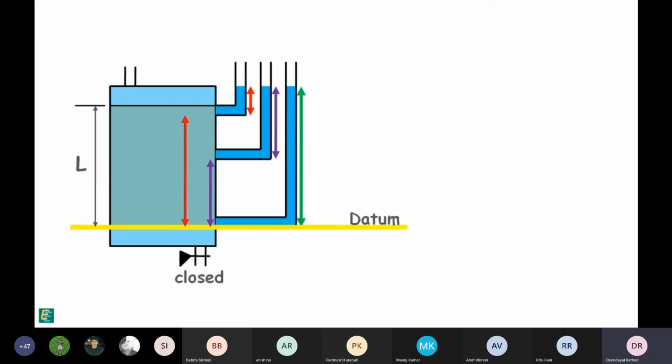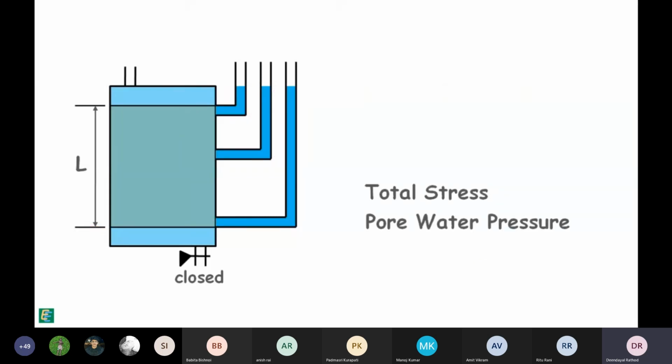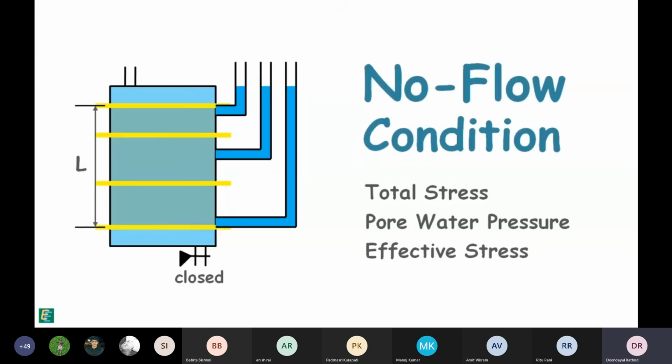That is, total head is same. And when total head is same everywhere, water does not flow in any direction. The total stress, pore water pressure and effective stress at different depths can be calculated for this no flow condition.